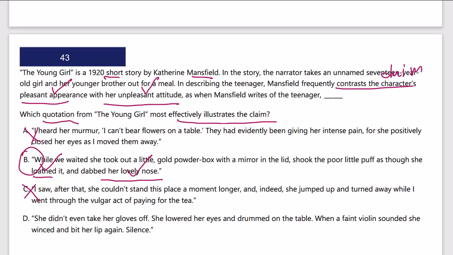The other one says she didn't even take off her gloves. She lowered her eyes and drummed on the table. When a faint violin sounded, she winced and bit her lip again. Again, that shows unpleasant attitude, but nowhere does it show she has a pleasant appearance. We need to see both on any type of compare-contrast question.